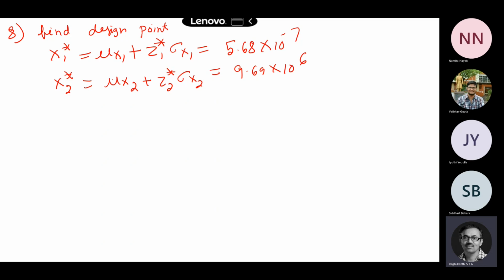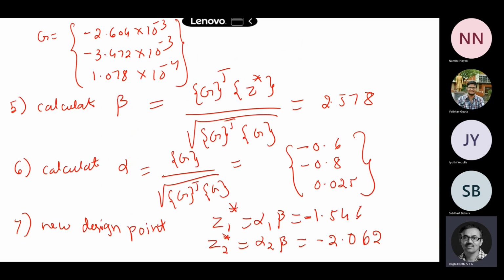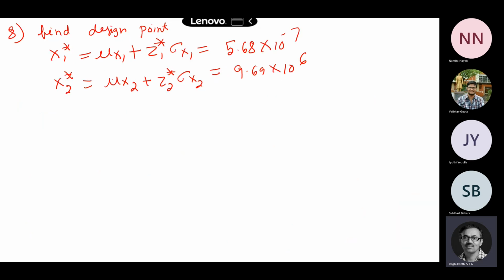Now why are we not calculating z3 star? Z3 star is one variable we don't actually calculate. What is the reason? So what will be x3 star? How to calculate x3 star? In the limit state expression.